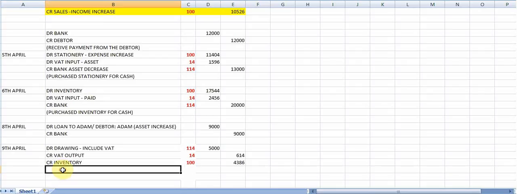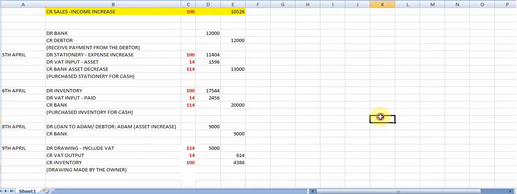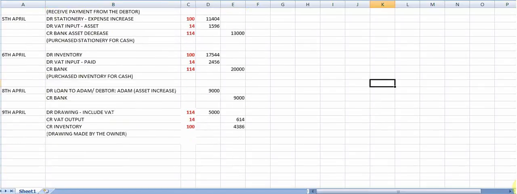Right, so here I will have a description, and I'm going to say it is drawing made by the owner. That is my entry on the 9th of April.